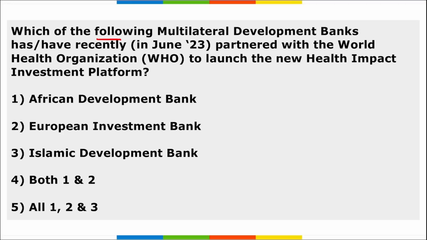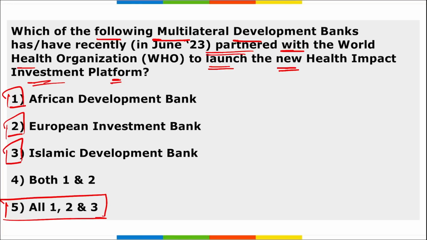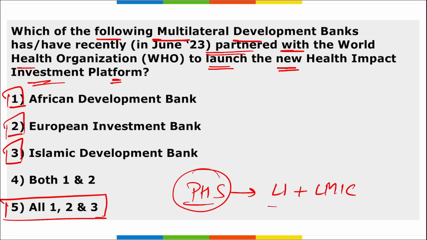Next, which among the following multilateral development banks have recently partnered with the World Health Organization to launch the new Health Impact Investment Platform? It is the Asian Development Bank, European Investment Bank and Islamic Development Bank. So the correct option here is option 5, all of the above. The aim here is to strengthen and invest in climate and crisis resilient primary healthcare services, especially in low income and lower middle income countries.